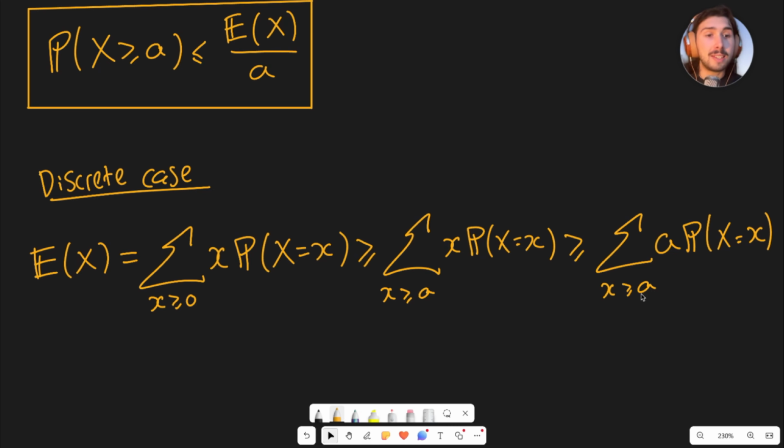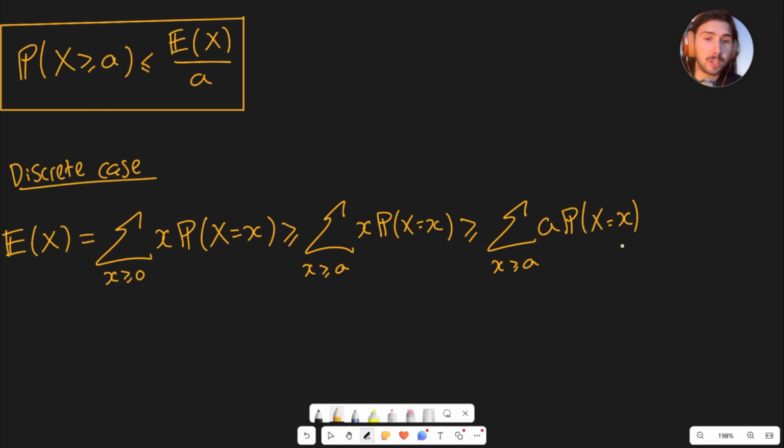That's the logic. Now what we can do is move this around. We can take the a outside of the sum and say this is equal to a times the sum over x bigger than or equal to a of just the probability that x is equal to little x.